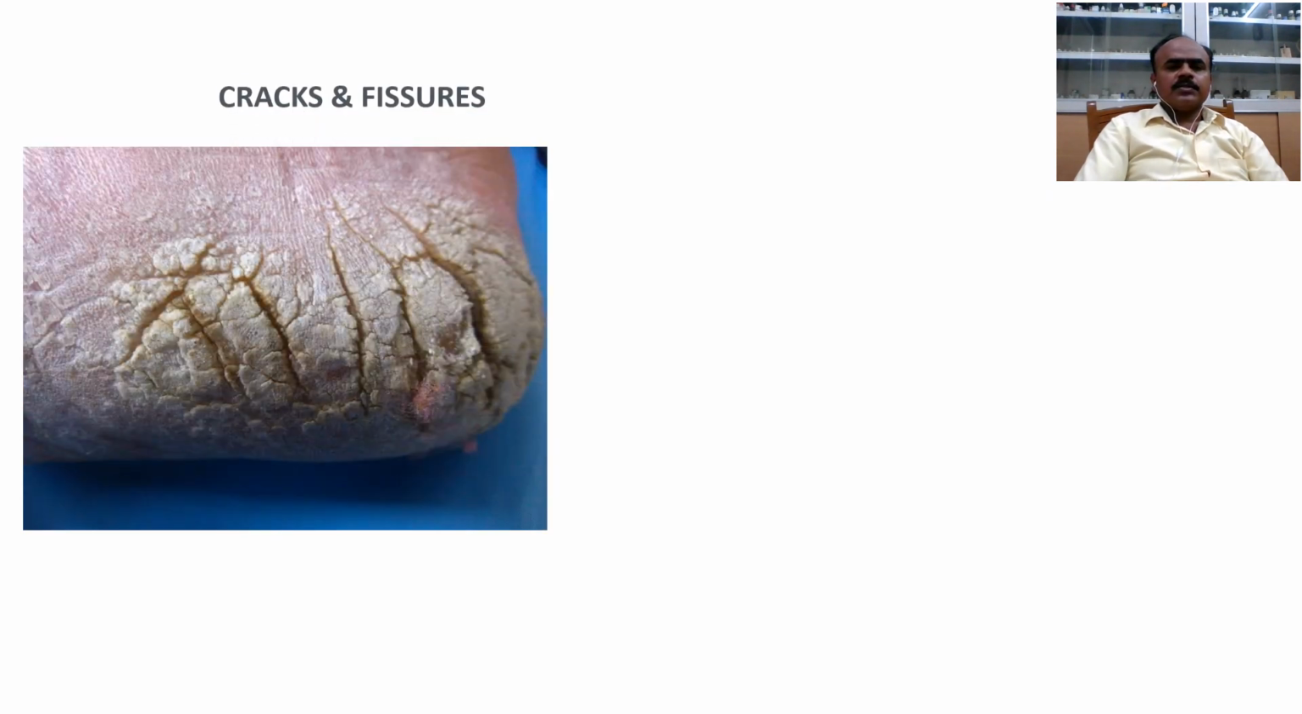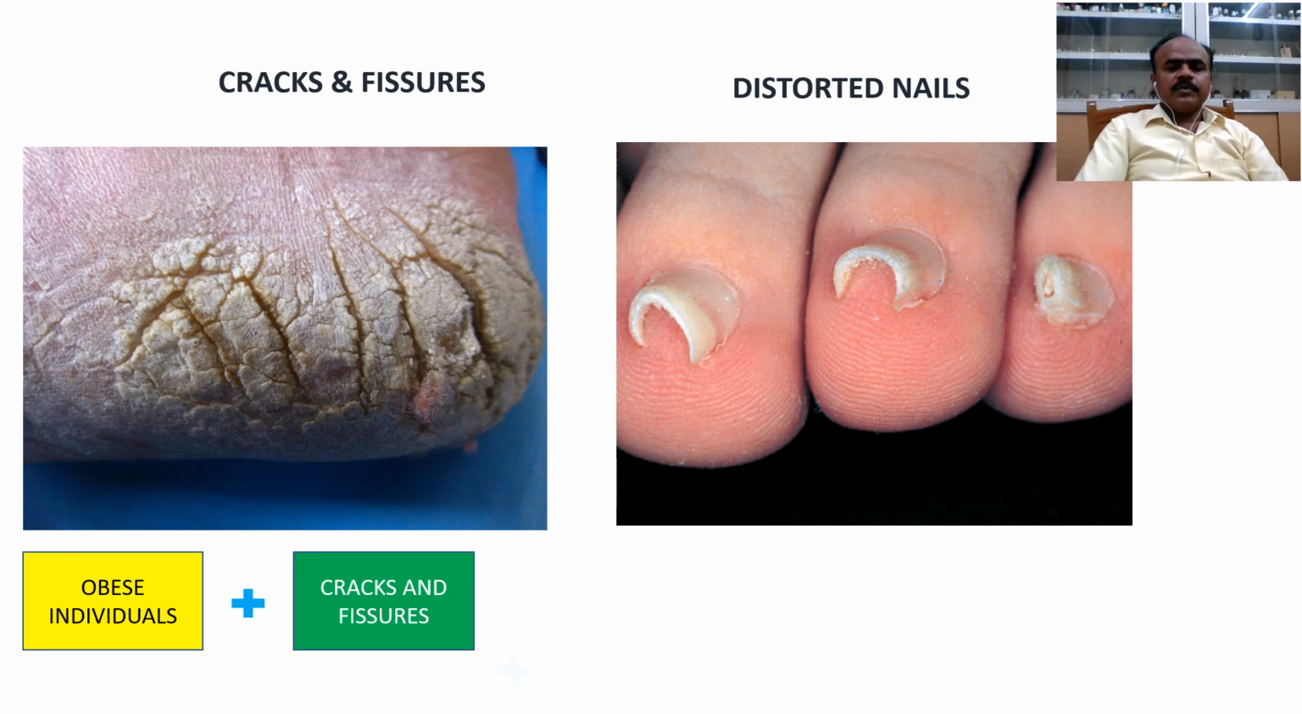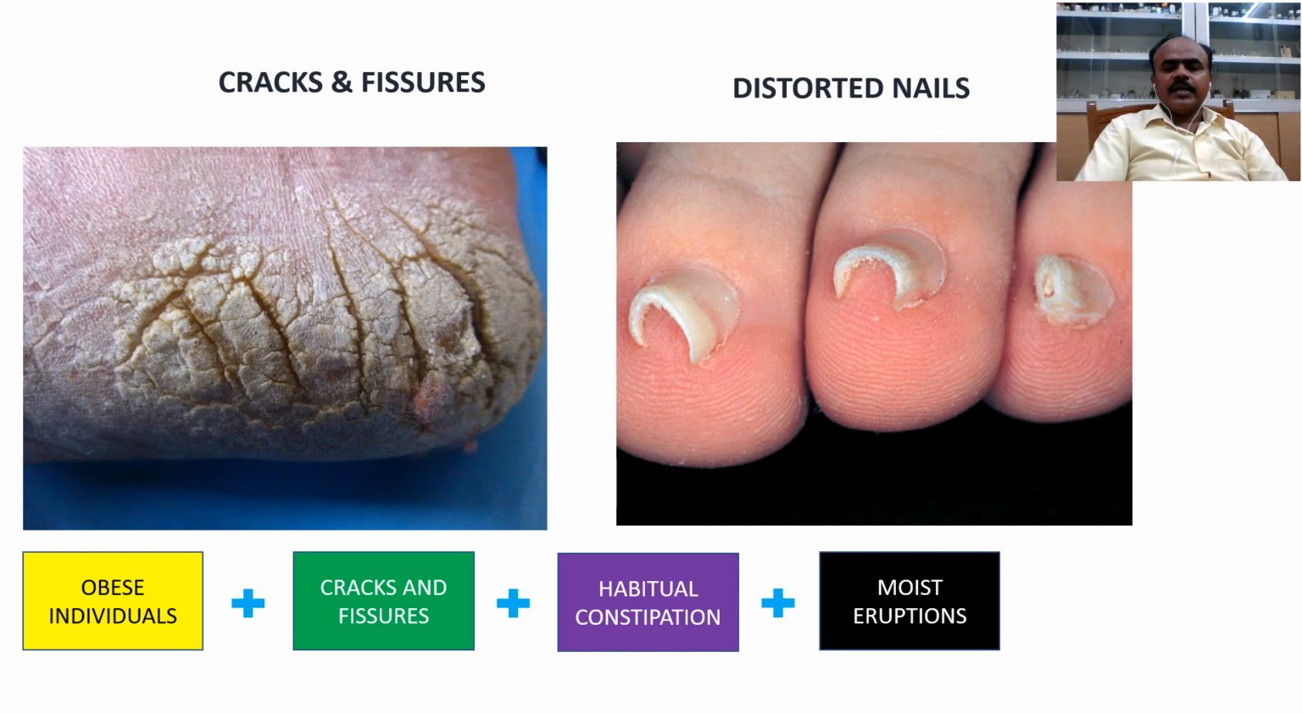So just for demonstration with some figures, there are cracks and fissures in graphitis with distorted nails. Just to sum up graphitis, these are obese individuals with cracks and fissures, habitual constipation and with moist eruptions. So if these features are there, we can think about graphitis.